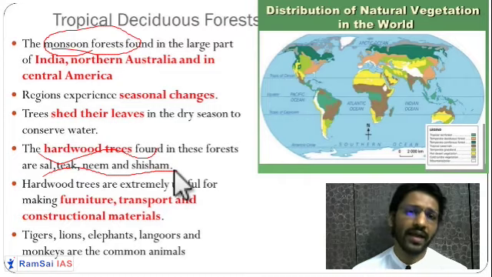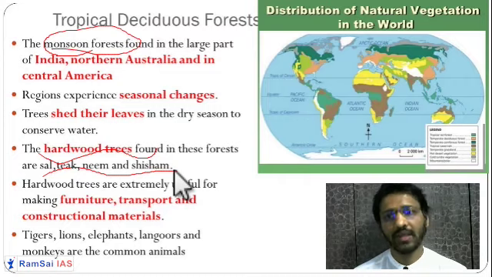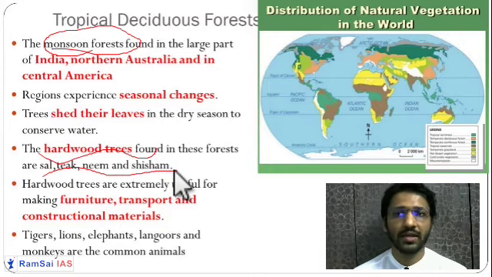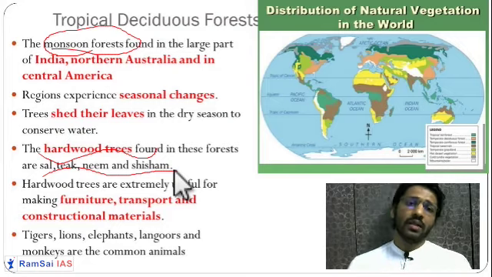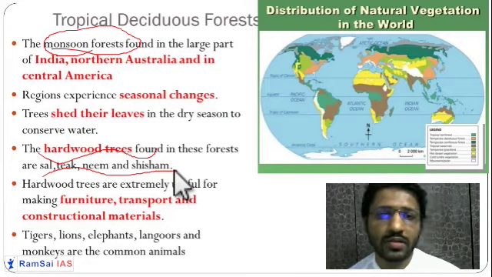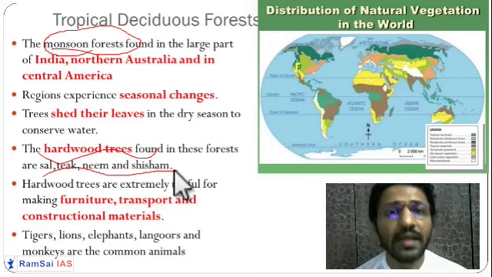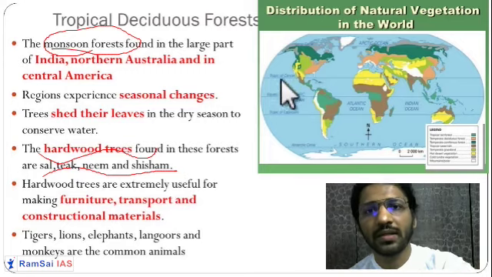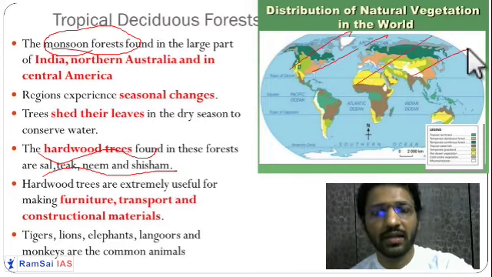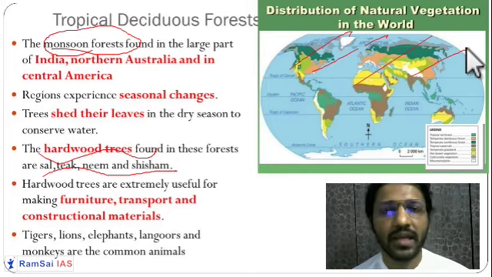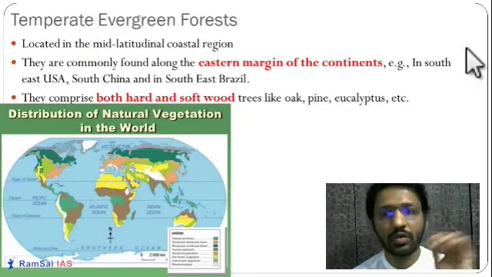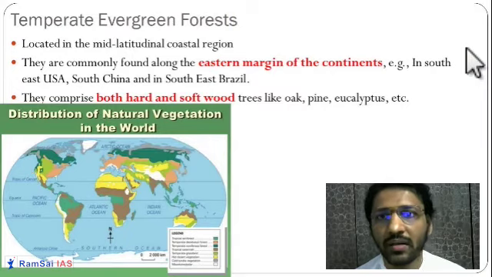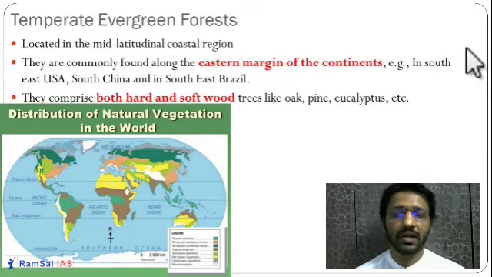Here you will find animals like monkeys, elephants, deer, tigers, leopards, lions. These types of animals you will find in this region called the tropical deciduous type of forest. Now, deciduous forest is not just present in the tropical region. It is also present below the tropical region, in the temperate region as well. This shaded area shows you the temperate region below 23 and a half. So temperate deciduous and temperate evergreen forest.